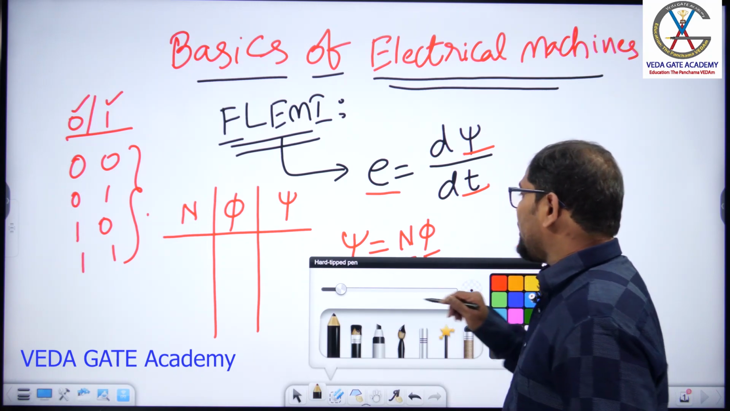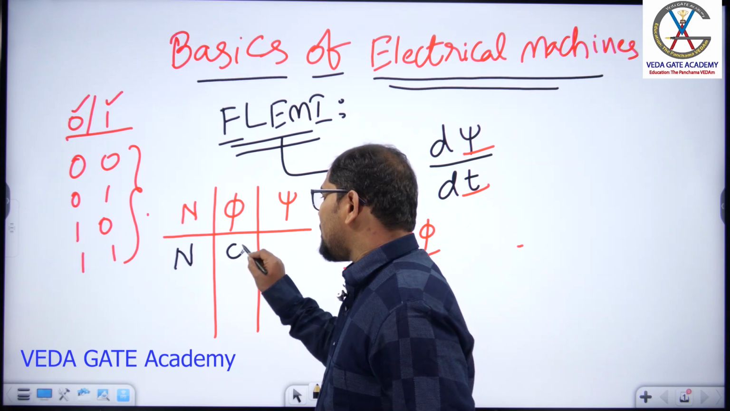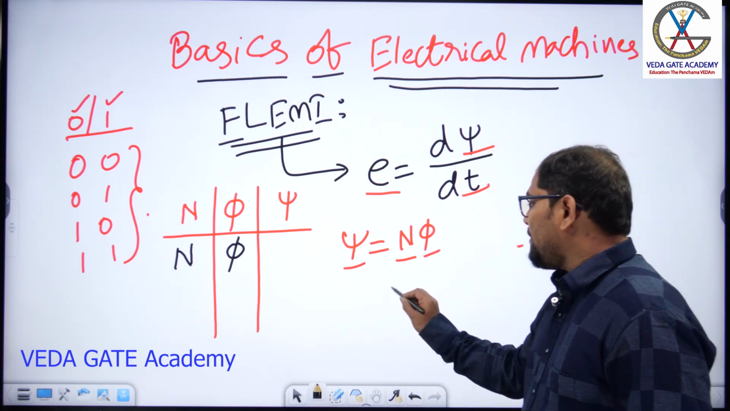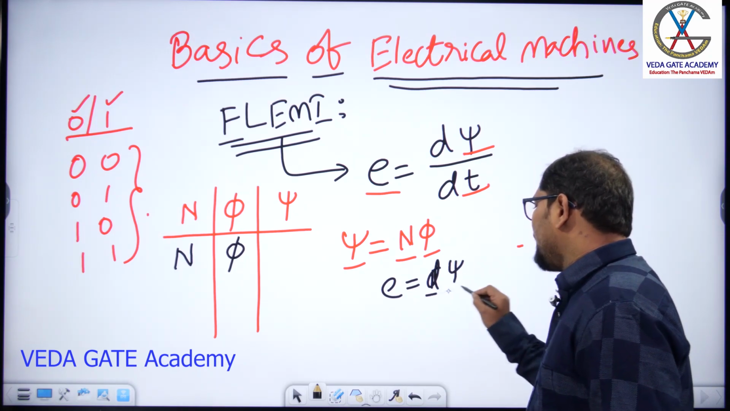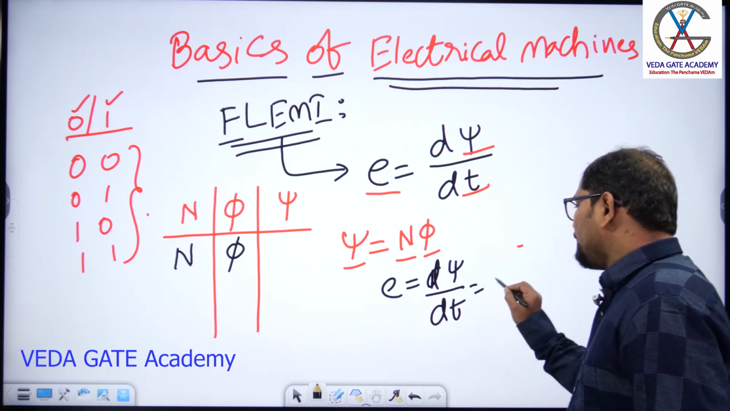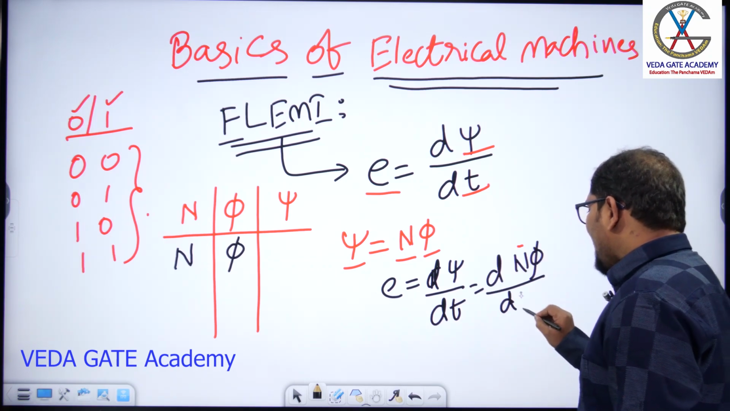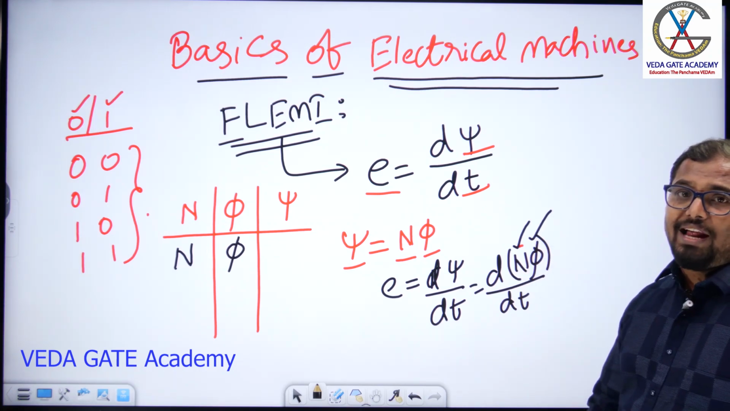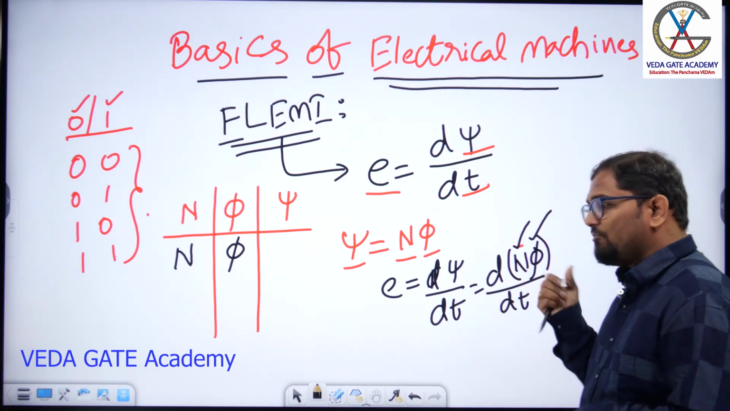Now let us consider that the number of turns is a constant value and the flux is also a constant value. Then what will happen to the induced EMF E? E equals d psi by dt. What is psi? It is N into phi, so E equals d(N phi) by dt. As the number of turns is a fixed value and the flux is also a fixed value, the product of two fixed values is again a fixed value.